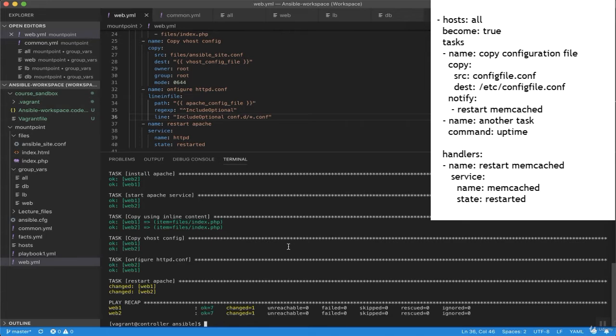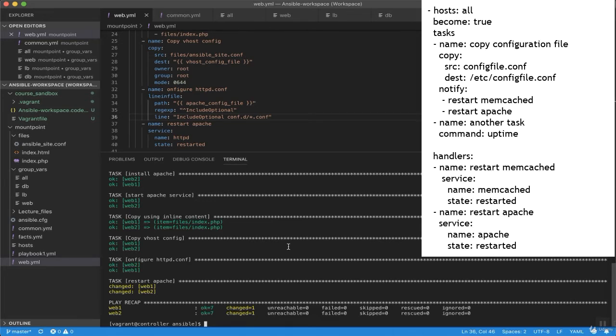This is a basic task copying a configuration file to a folder. If this operation means a change, the notification at the end of the task will be triggered. So this is an example of restarting a service when the contents of a file change, but only if the file changes. This is again the same task copying a configuration file to a folder. But this time, if this operation means a change, two notifications will be triggered. So a task can trigger more than one notification in case of a need.